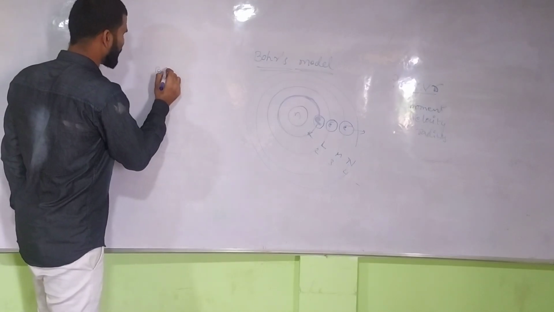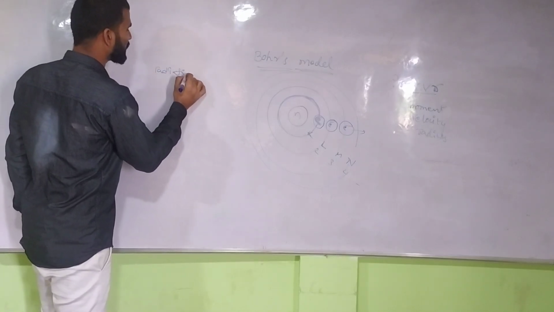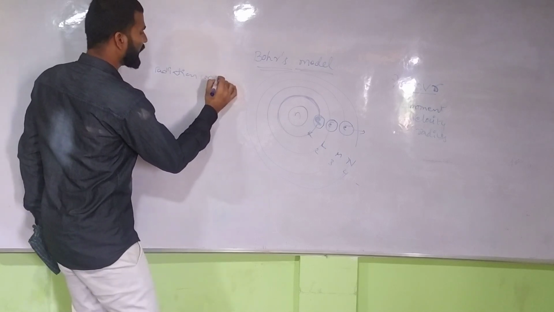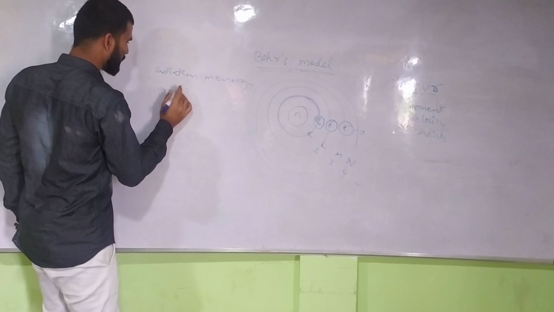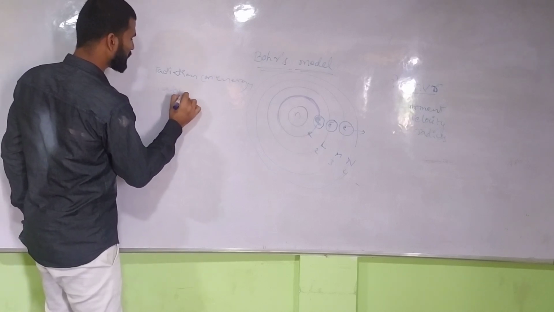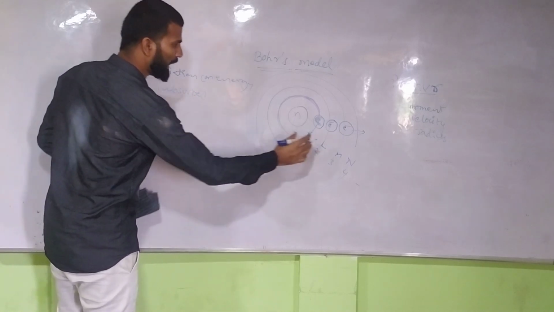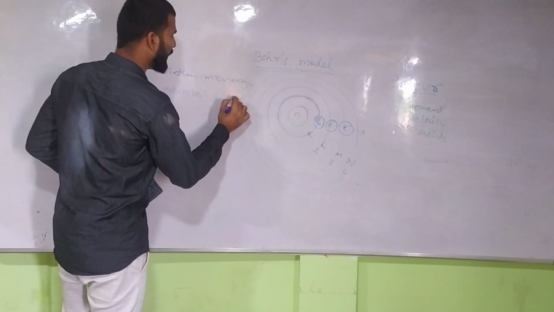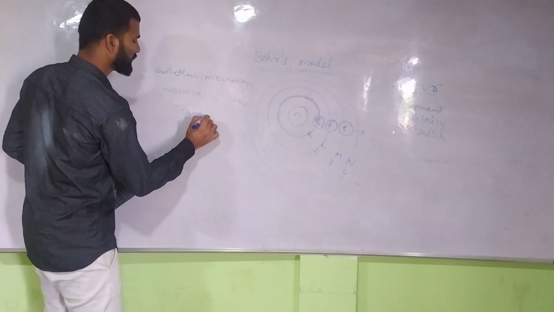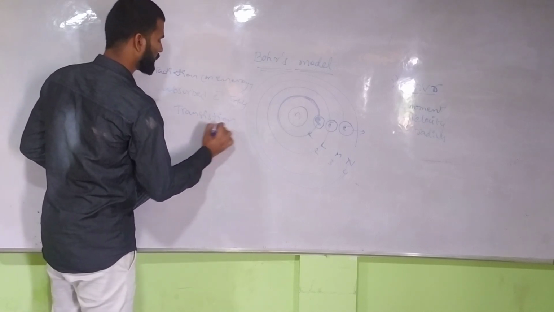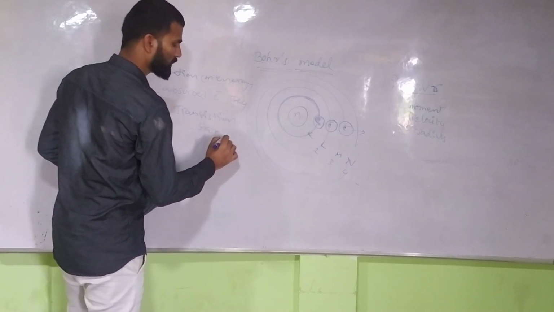Whenever radiation or energy is added and absorbed by an electron, it enters into the transition state. Understood?